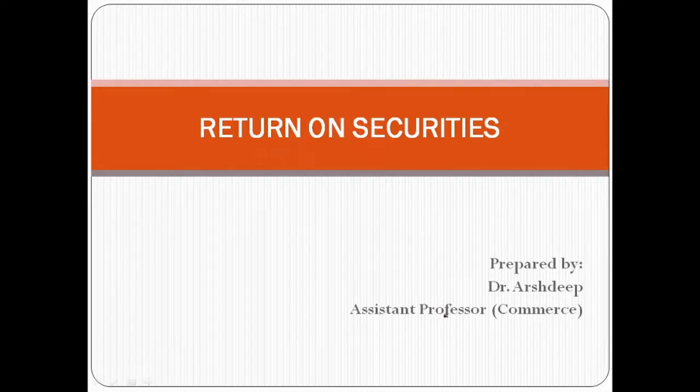An investor has to take two important decisions before investment. First is related to types of securities in which investment has to be made, and second is related to allocation of funds in different securities. These two decisions are normally made in two steps. First is security analysis and second is portfolio analysis, selection and management.